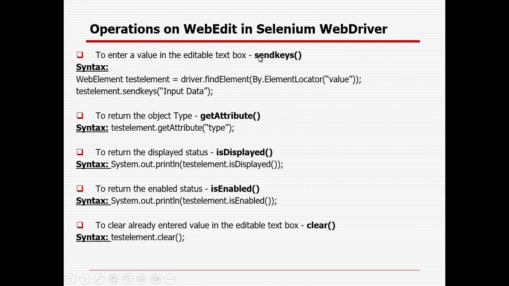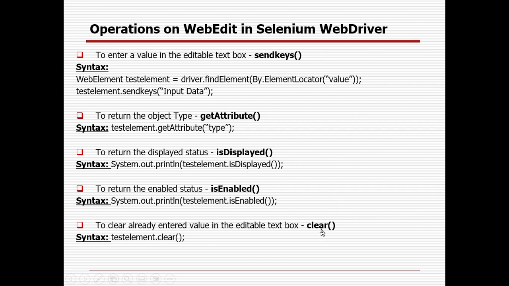With the help of the isDisplayed method I can check whether the element is displayed or not. In real time, first you need to identify the element, after that you need to check whether it is displayed or not, enabled or not. After that you can add the value. If you want to clear the value also, you can clear the value again.